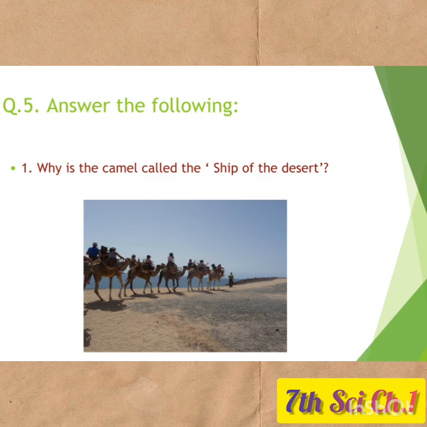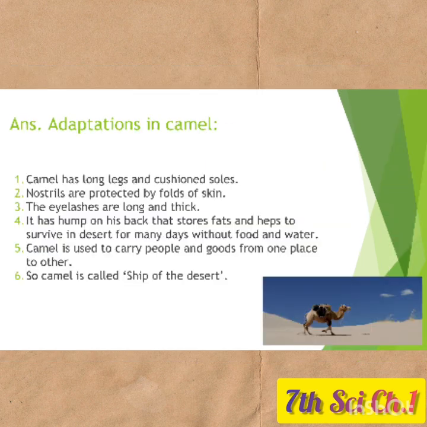The first one is, why is the camel called ship of the desert? Let us see adaptations in camel. Camel has long legs and cushioned soles. Nostrils are protected by folds of skin. The eyelashes are long and thick. It has a hump on its back that stores fats and helps to survive in desert for many days without food and water. Camel is used to carry people and goods from one place to another. So camel is called ship of the desert.